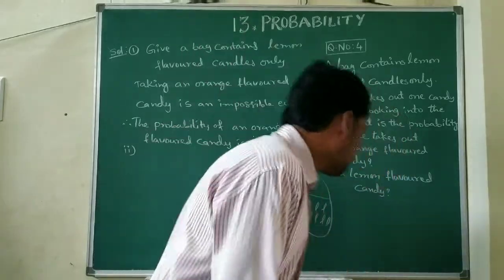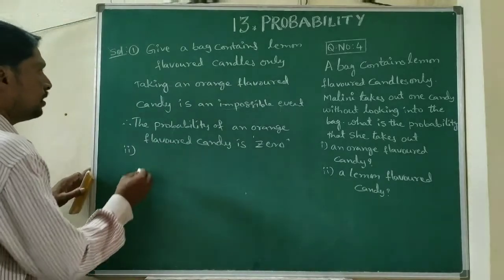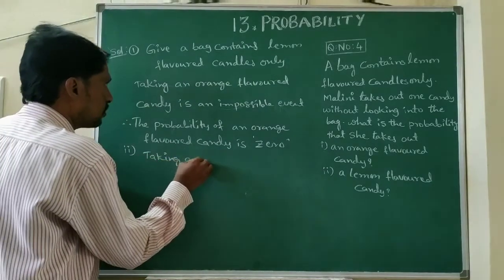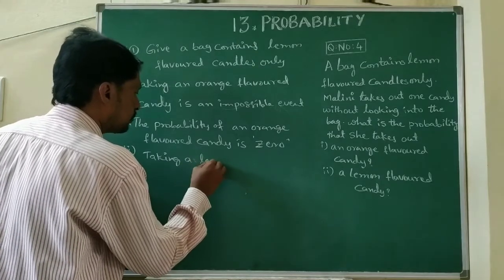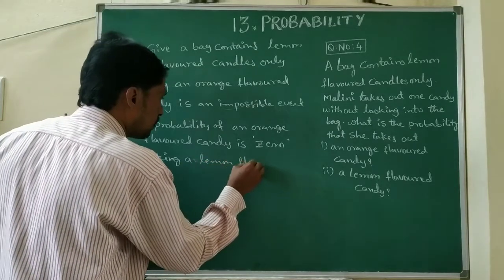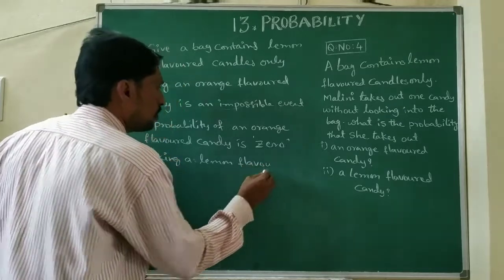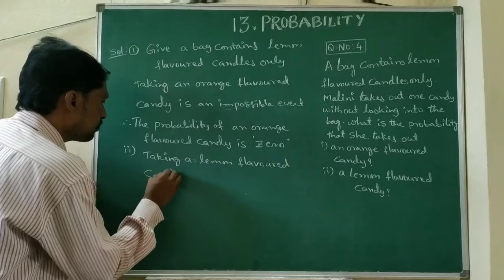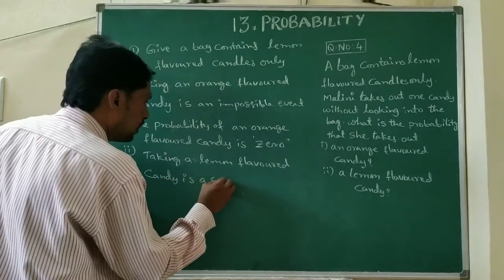So now here, taking a lemon flavored candy is a sure event.